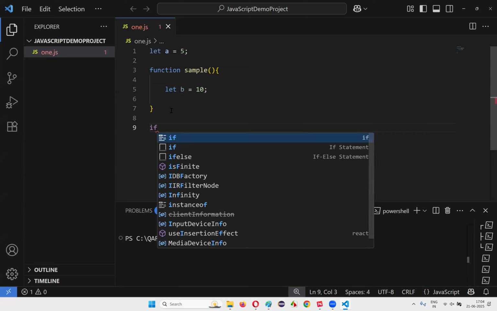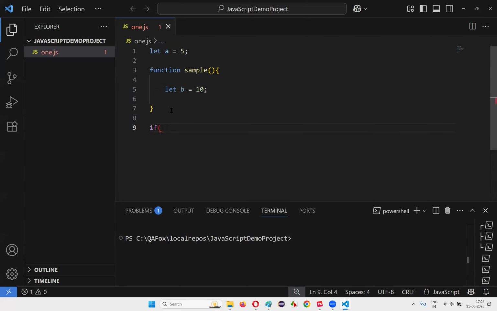Now I'm going to create an if block. If there's one condition I need to give, guys, if a is greater than 1, here I'll write down let c is equal to 15. Like this, if I create, now in this particular example, what are local variables, what are global variables?